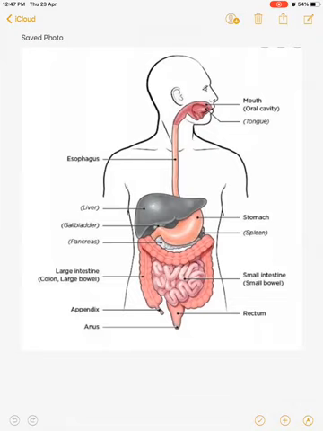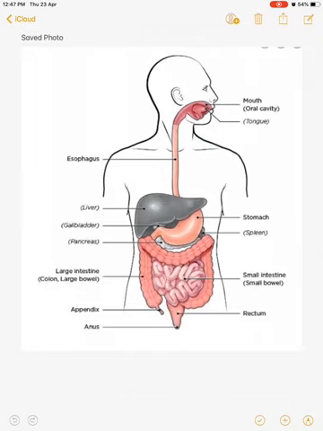Hello students, today we are going to discuss the human digestive system, or you can say the human alimentary canal. The main function of the human digestive system is to digest the complex food which we have taken into simpler forms in which it can be absorbed in our body and assimilated, that is, it can be used properly, and the undigested food thrown out of the body.